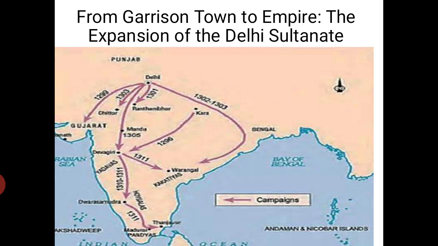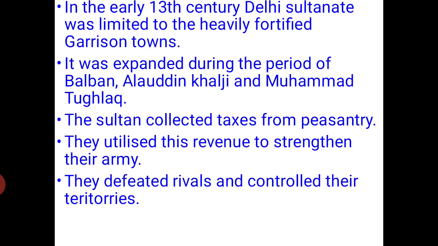So the Delhi Sultans used campaigns, they accessed the different parts of India to control them and to get wealth from those territories to strengthen the Delhi Sultanate. One more policy which they adopted was encouraging agriculture. As we can see, Alauddin Khalji and also Muhammad Tughlaq, the famous Delhi Sultans,